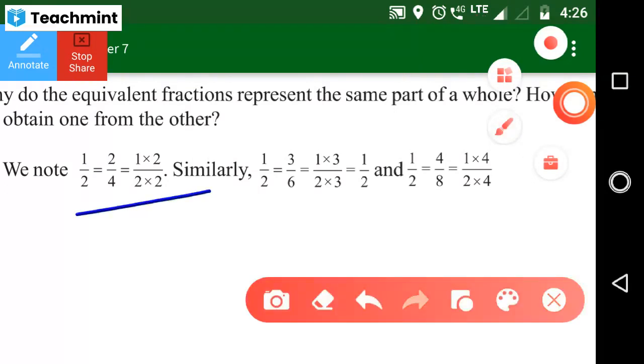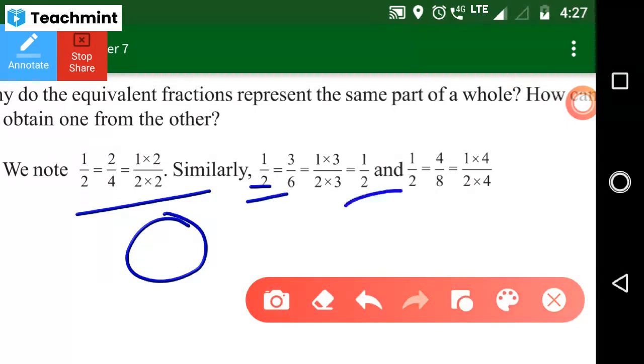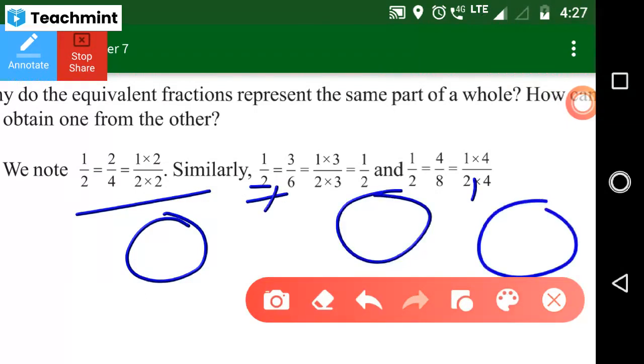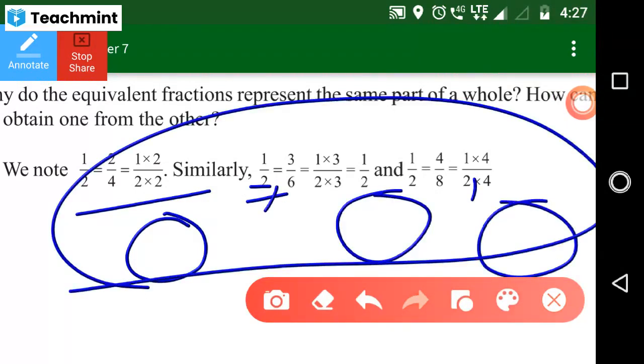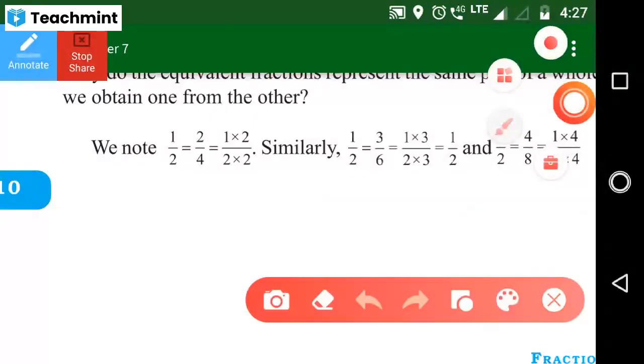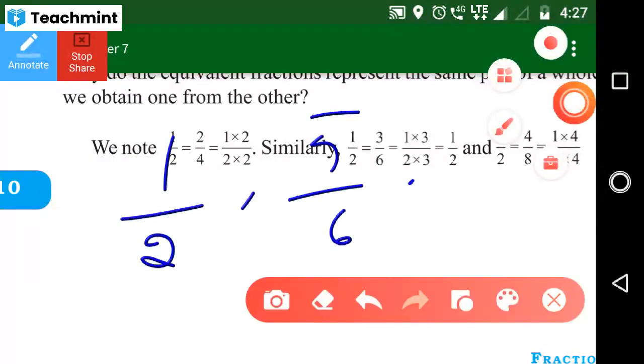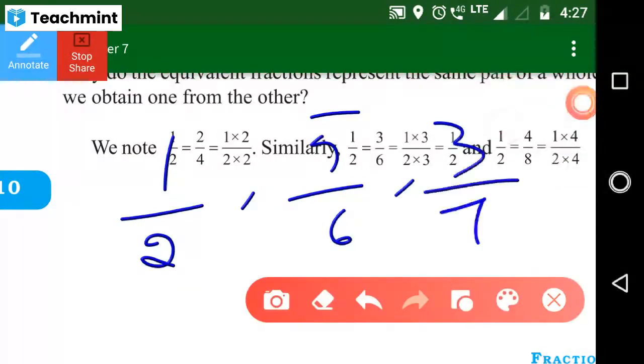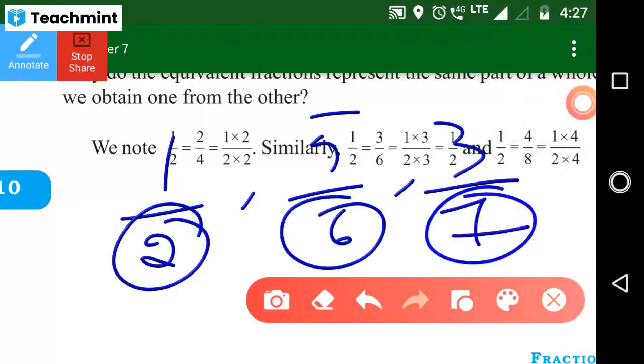Like fractions means the denominator value is same, those we can consider as like fractions. Different means we can consider it as unlike fractions. Understood? For example, I will show now. 1 by 2 here, then 5 by 6 here, then 3 by 7 here. You just observe the denominator values, all are different. It means these come under unlike fractions.